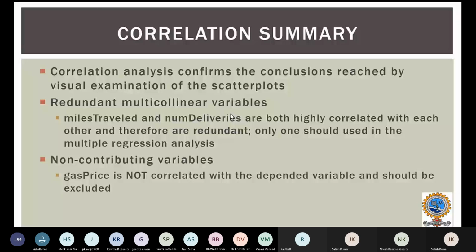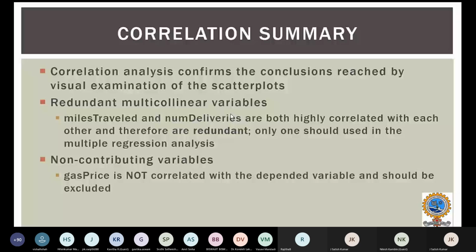So what are the non-contributing variables? Gas price is not correlated with the dependent variable, so we can neglect that. We can exclude the gas variable and will not include it in our model because it is not influencing the dependent variable y in any way. There is no relationship between gas price and my y, the travel time. So we can exclude it.